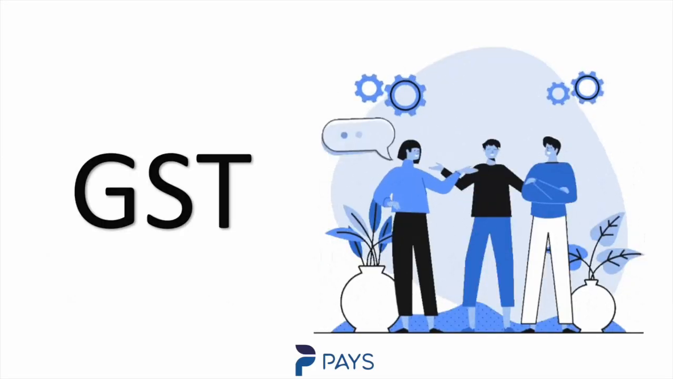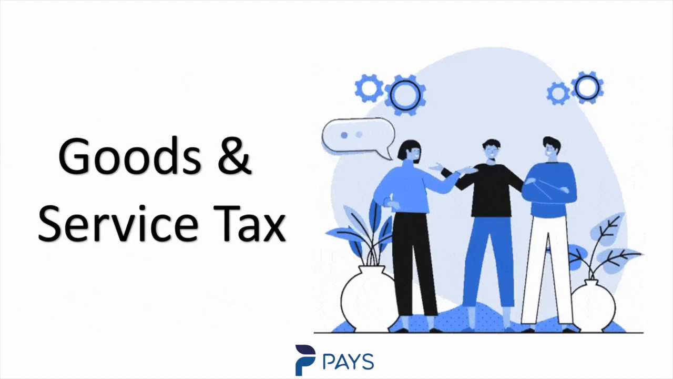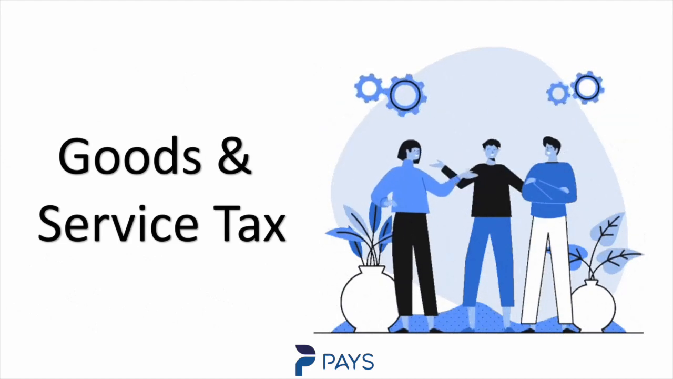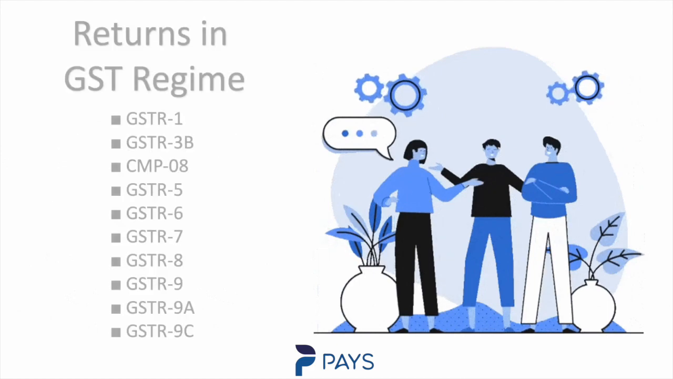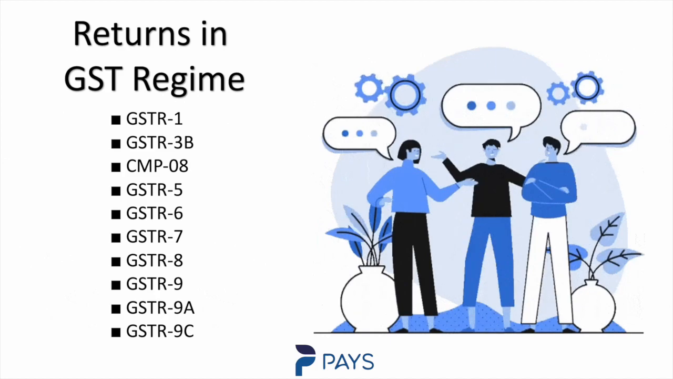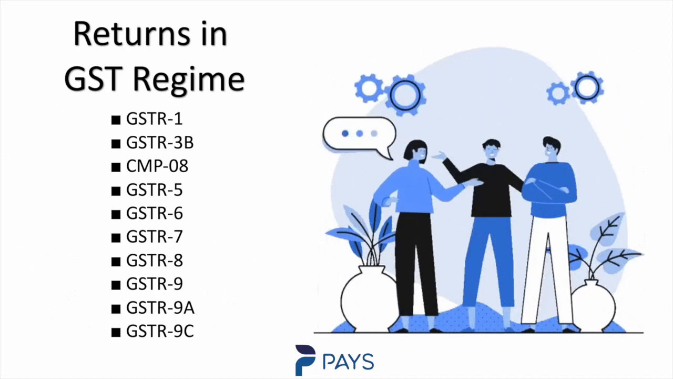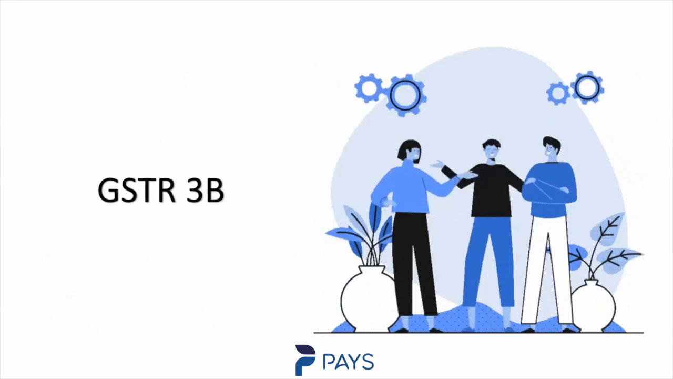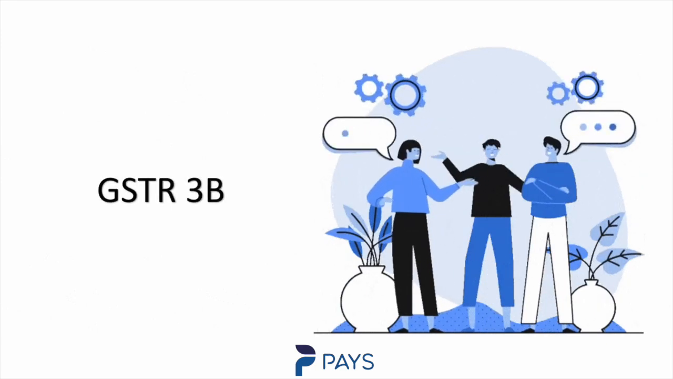GST, that is Goods and Service Tax. As the name suggests, this tax is levied on supply of goods and service. Like every tax regime in India, in this regime also, taxpayer has to file returns. GST has many returns such as GSTR1, GSTR9, but today I'm going to talk about GSTR3B, that is Summary of Goods and Services Supplied and GST levied on sale and purchase of goods and services.